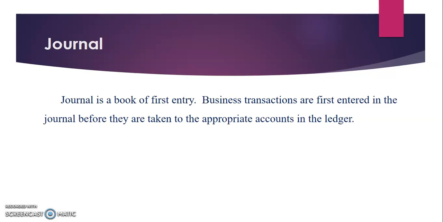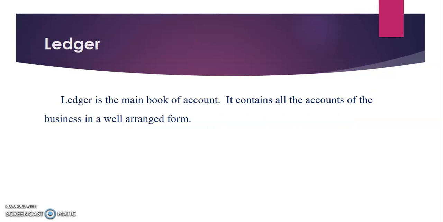Next, journal. Journal is the book of first entry. Business transactions are first entered in the journal before they are taken to the appropriate accounts in the ledger. So before preparing a ledger, first we have to prepare a journal entry. Next, ledger. Ledger is the main book of account. It contains all the accounts of the business in a well arranged form. So here we have to open each and every account separately.